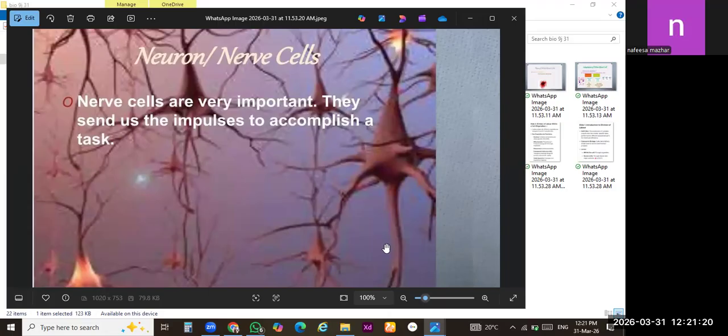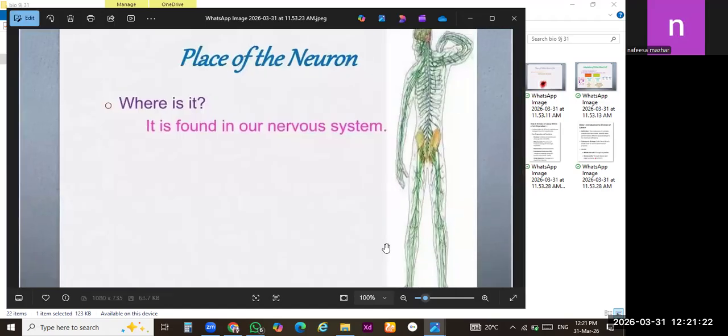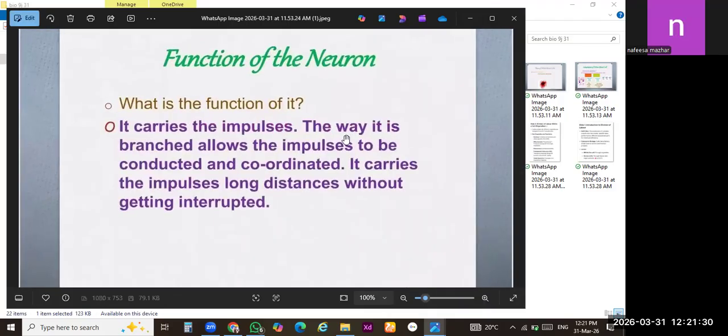As you know, the brain is the control center of our body. Neurons make the nervous system of our body, and these are highly coordinated in action. They coordinate the body parts with the brain and produce impulses. Impulses means the messages which come from body parts to brain and from brain to body parts.